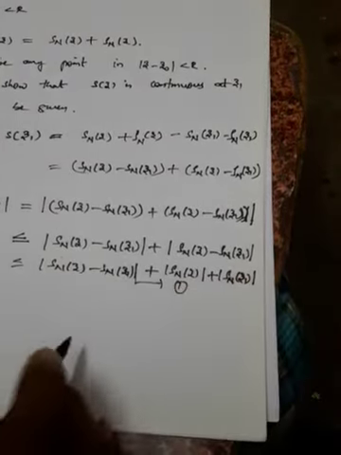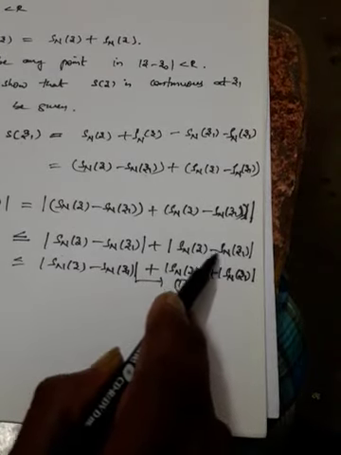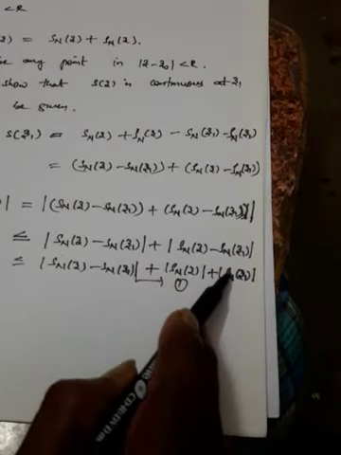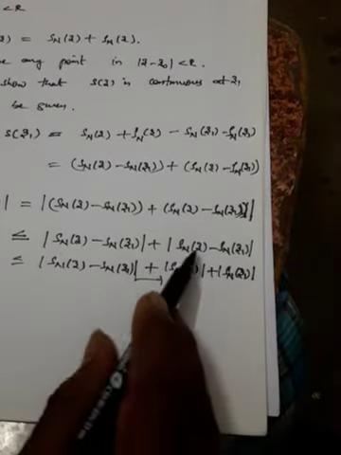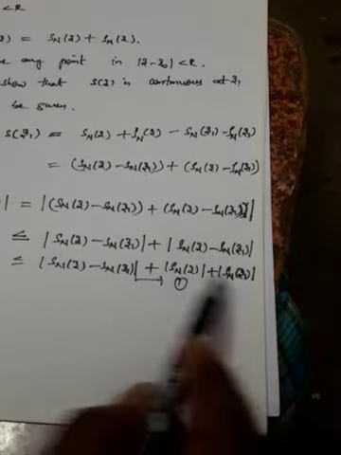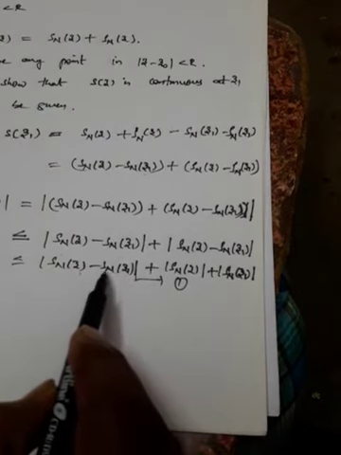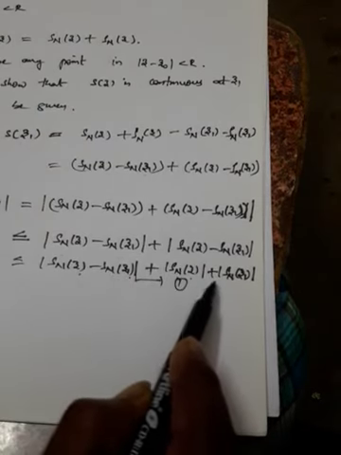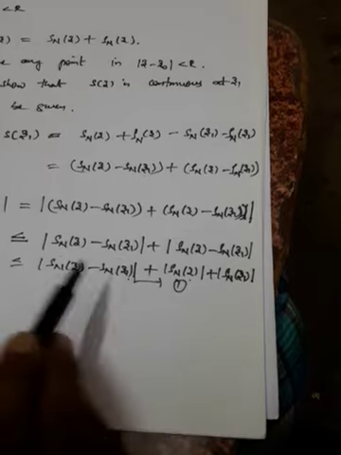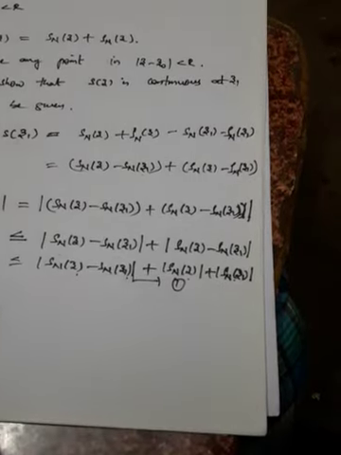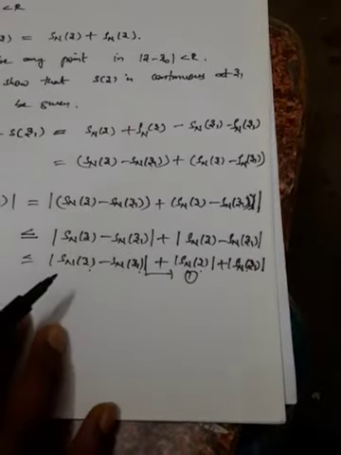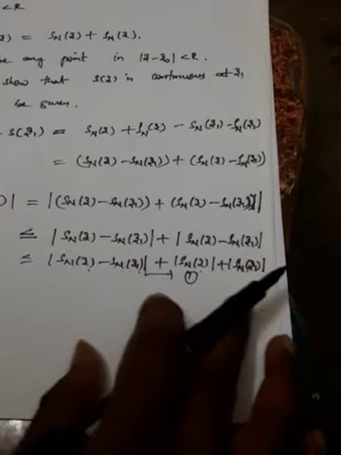Mod of minus rho n of z is nothing but rho n of z only. I'm just taking the formula like this. What we got is Sn of z minus Sn of z1, plus rho n of z, plus rho n of z1. This is another term, this is another term. 1, 2, 3 terms we got.